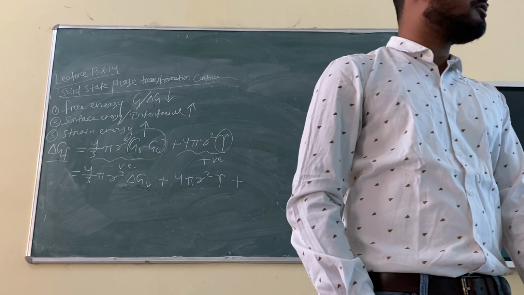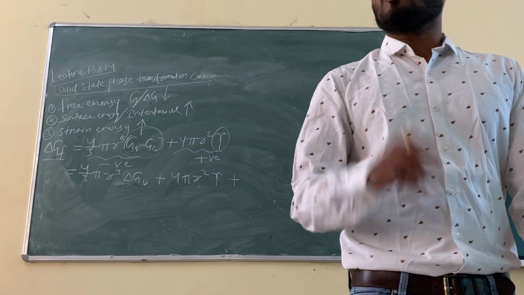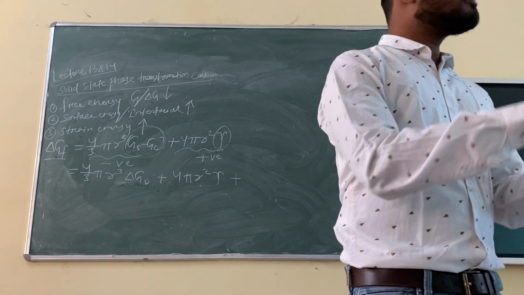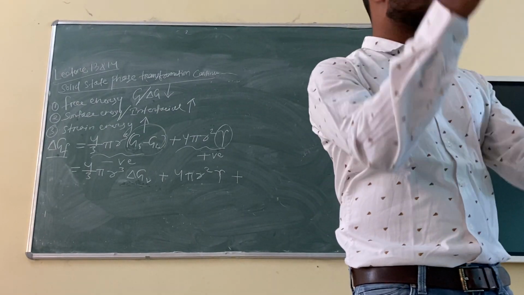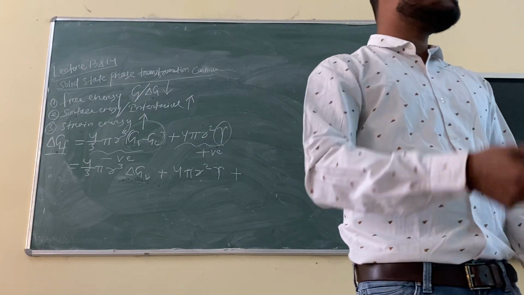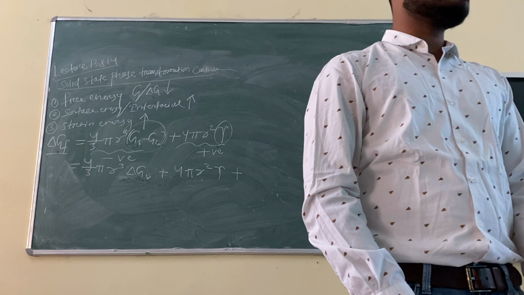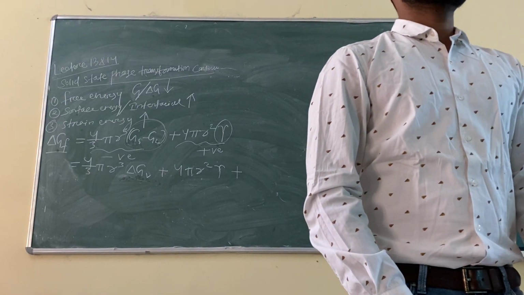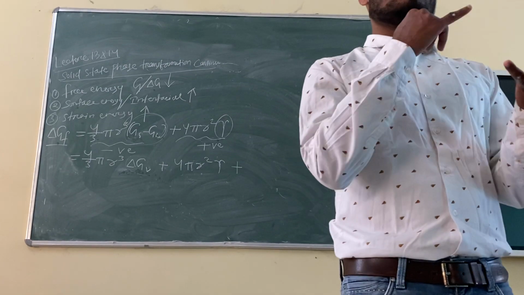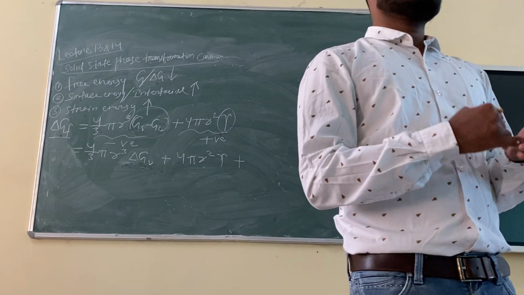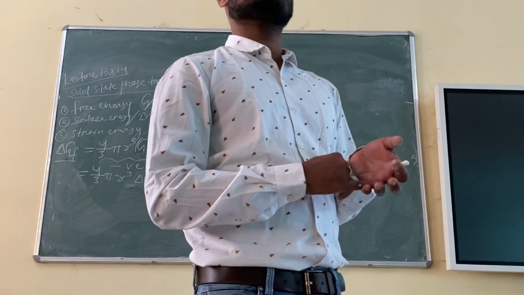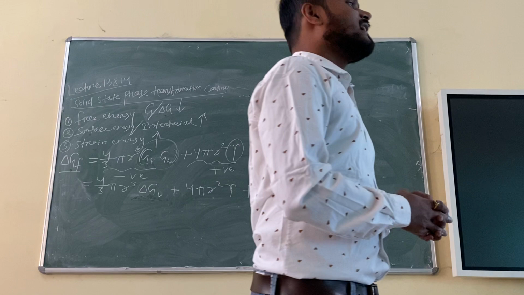That is called shear strain, if you remember. And the volume of the parent phase may not be the same as the volume of the product phase. Then there will be a difference in volume. The volume of the material is the same, but the volume of the phase is different. So there will be a strain in the material due to phase transformation. Right? So that strain is called what? Dilatation, right? Very good. So there will be dilatation strain and shear strain. Dilatation strain will be due to change in volume, and shear strain will be due to shape.